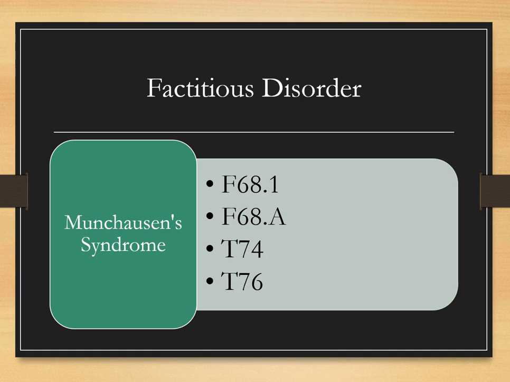For a victim of a patient that's suffering from the condition by proxy, we are also going to be reporting a code from the T74 category or the T76. T74 is for adult and child abuse, neglect, and other maltreatment. And then T76 is adult and child abuse, neglect, and other maltreatment suspected. So T74 is confirmed, T76 is suspected.